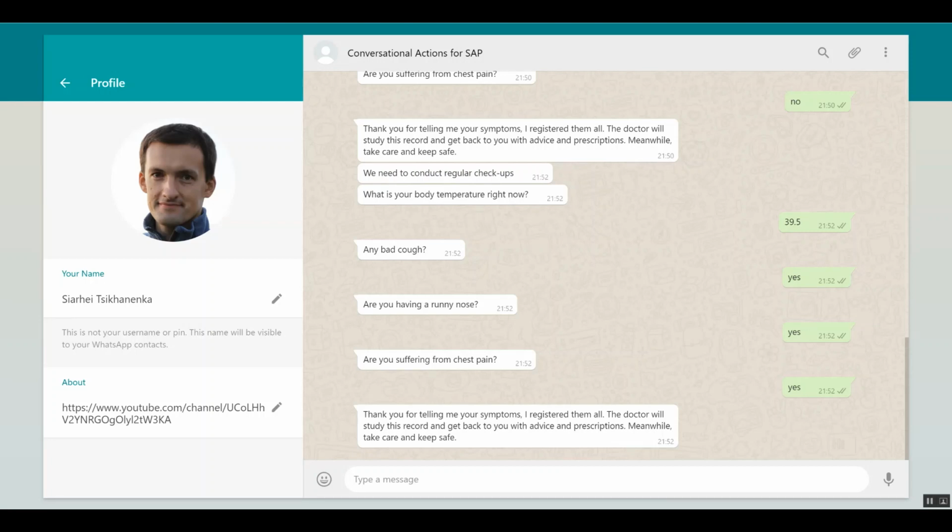So based on this data, we can have another analysis that will definitely point the doctor to this patient who is sitting at home in self-isolation, for instance, and then the doctor will make a decision. So that's an emergency case. We need to call the person, so we need to put him or her into the hospital.